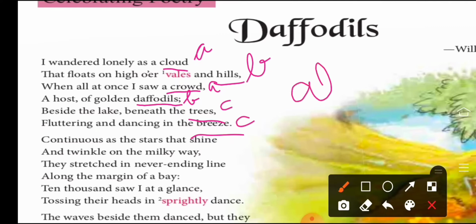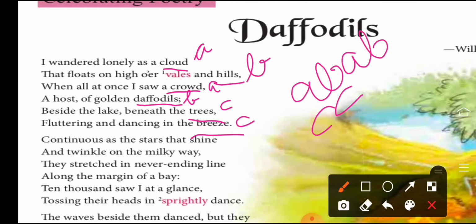It is A, B, C, C, right? What we have noticed is that the first line is having A, the second line is having B, with the third, right. So the first is matching with the third and the second is matching with the fourth, and this is followed by a rhyming couplet. A couplet is what? A set of the same rhyme, that is CC. So this is followed by CC, right.